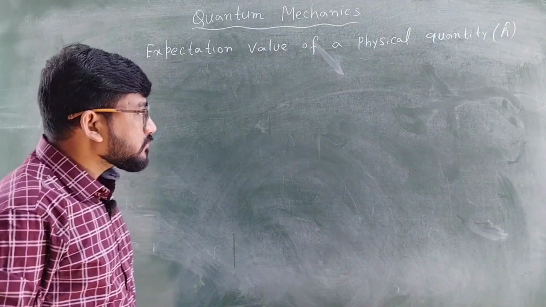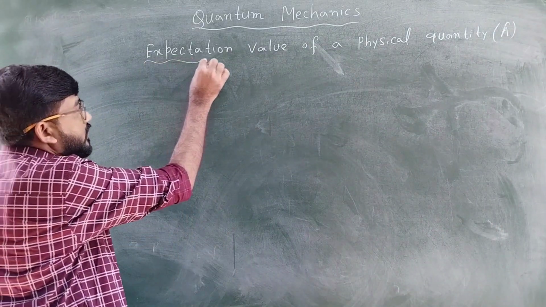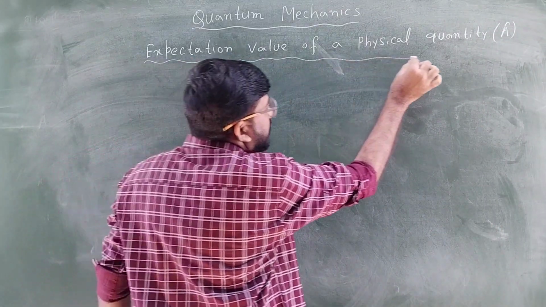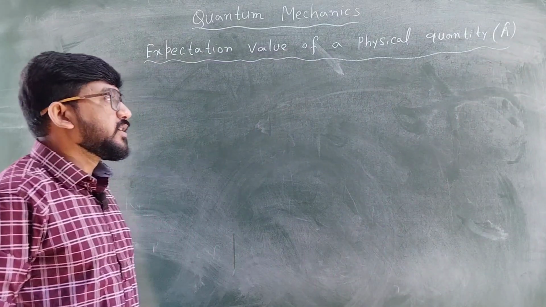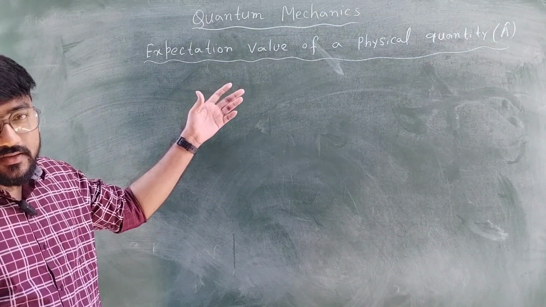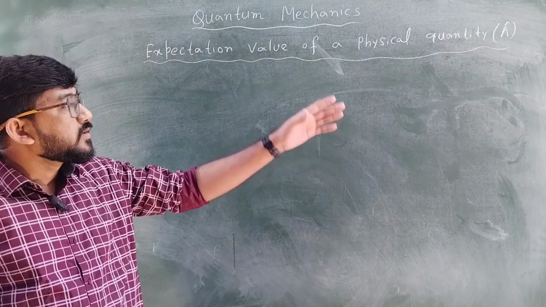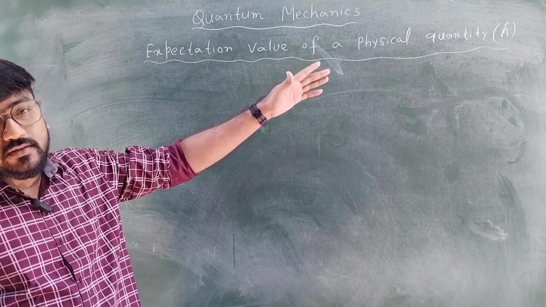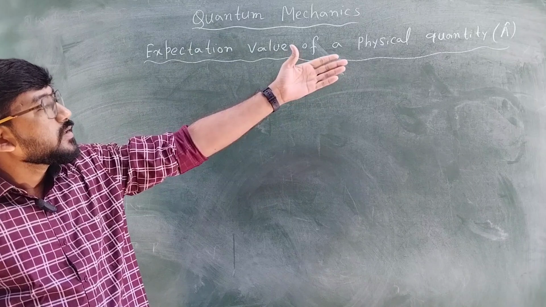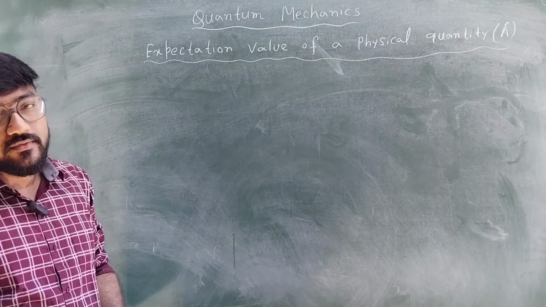And you know, in quantum mechanics, any physical quantity is represented by an operator form. So if there is a physical quantity position x, then its quantum representation will be x cap, that is basically the operator. Here, in general, I have taken A cap.